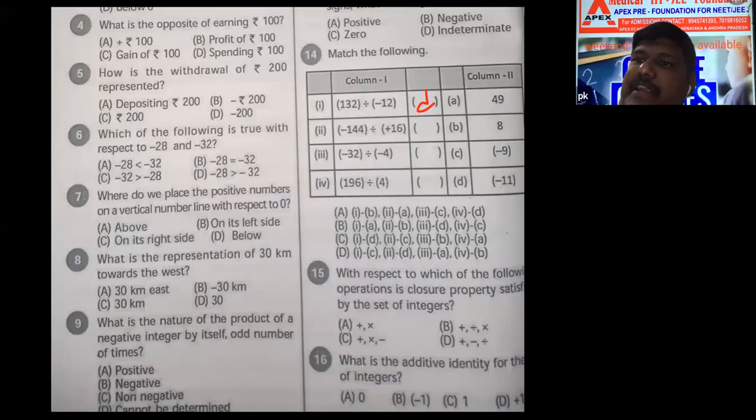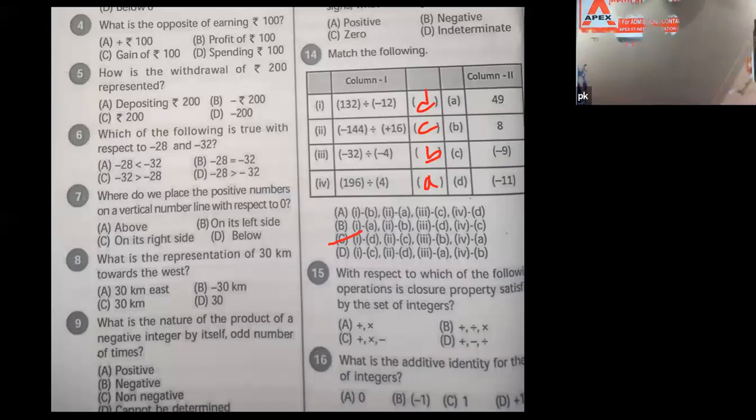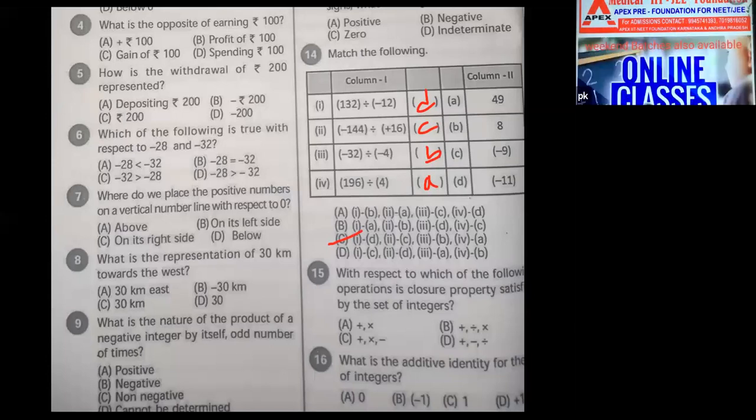Correct. Minus sign means C. Minus 32 divided by minus 4: minus divided by minus is plus, so plus 8, B. 196 divided by 4 is 49, A. DCBA, which option? Fourth option? Fourth or third? Careful. Option C, correct. Option C is the right answer.